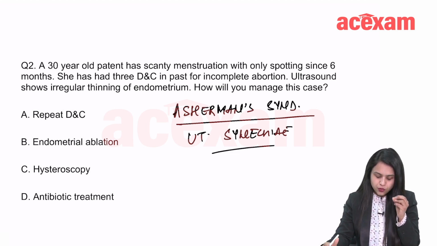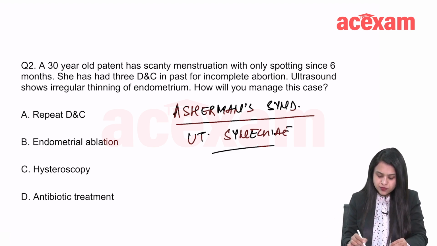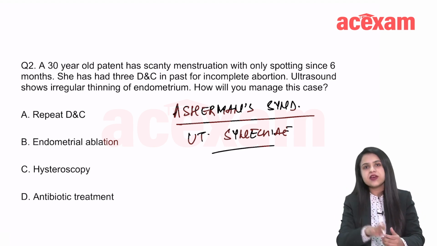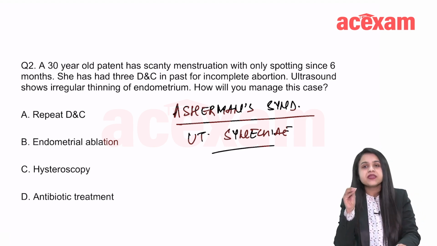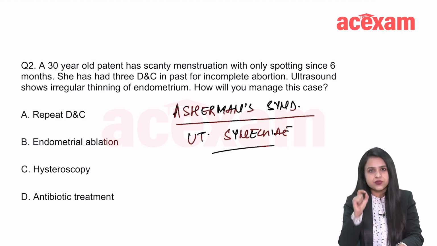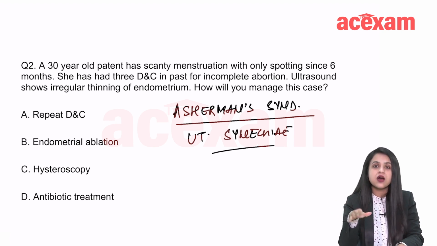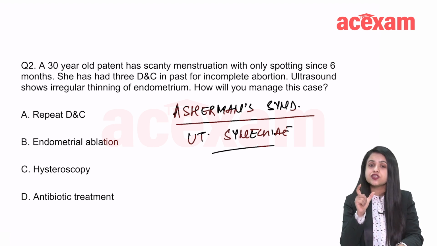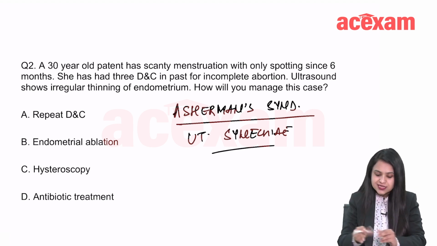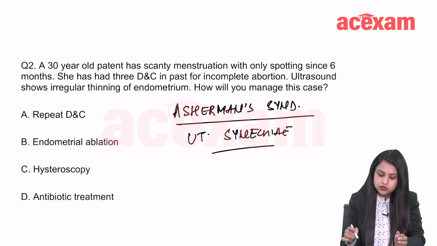So how will you identify Asherman syndrome? They will give you a very typical presentation. In the presentation they will either tell you that the patient has secondary amenorrhea, or she is a case of infertility. Then they'll tell you that there is a history of DNC. This is the most important. That is how you solve these questions.